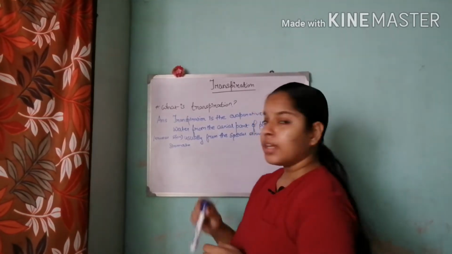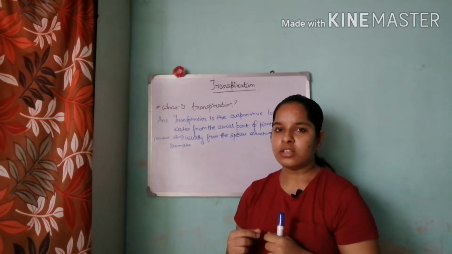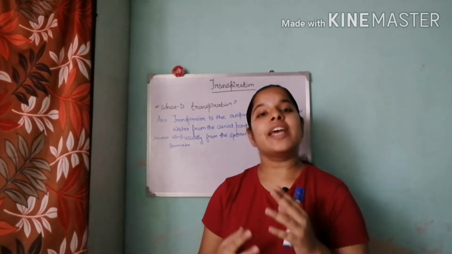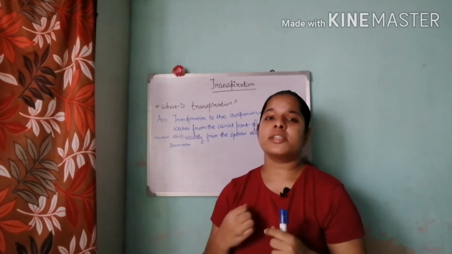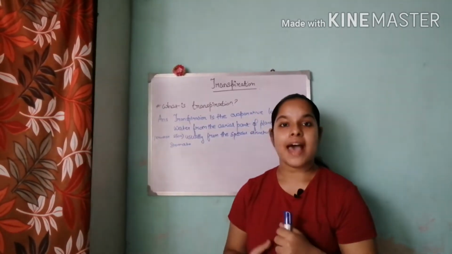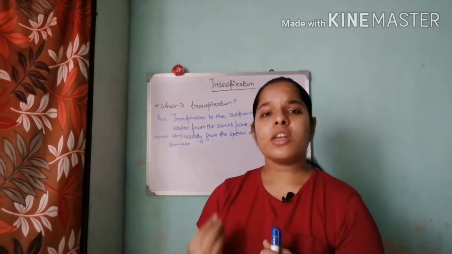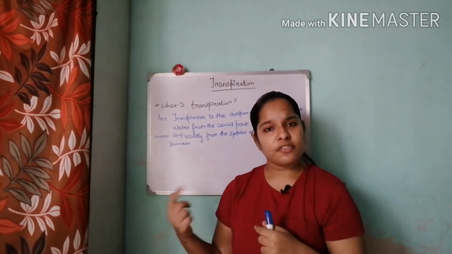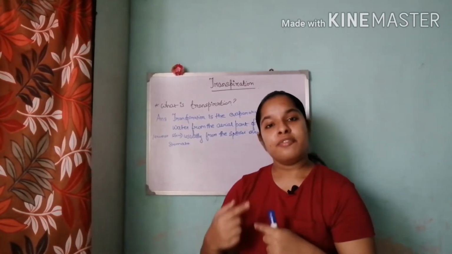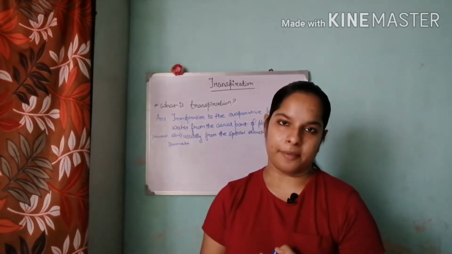Now we know this evaporative loss of water will have some effects, some advantages and disadvantages for the plant. What are the advantages of this transpiration? It cools the plant. During the loss of water, it is lost in the form of water vapor. So the plant needs to absorb heat energy, which helps in the cooling effect of the plant.